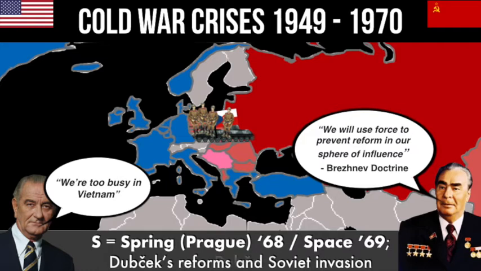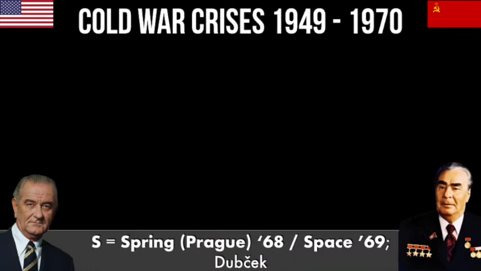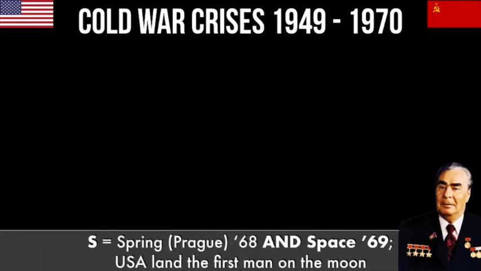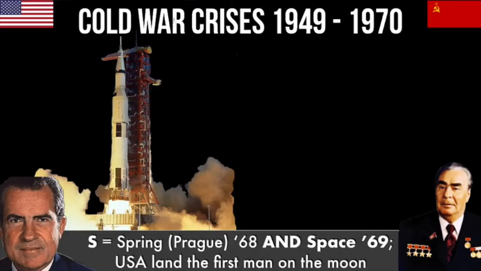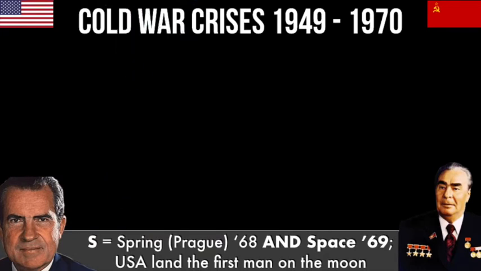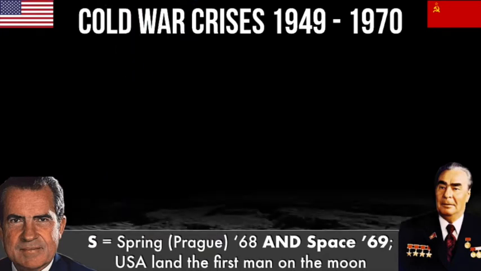The other hugely important thing to end our main events of the middle period of the Cold War is that in 1969, America puts a man on the moon. For a lot of this period, the USSR has been ahead in the space race, but when Neil Armstrong walked on the moon, it was a huge propaganda victory for America.